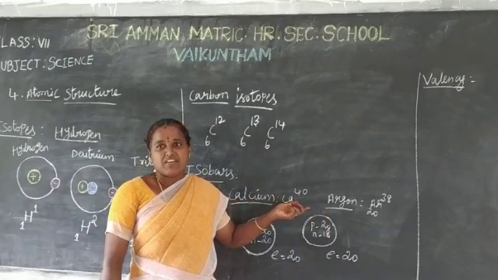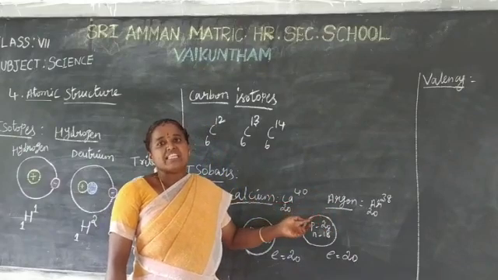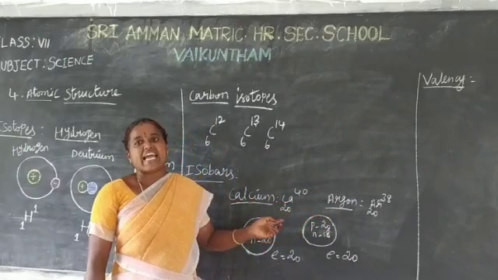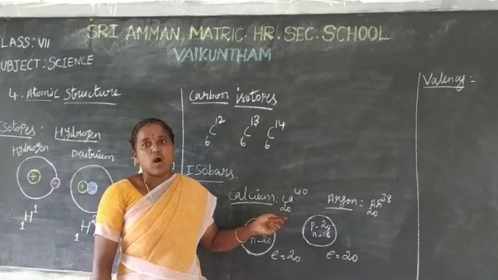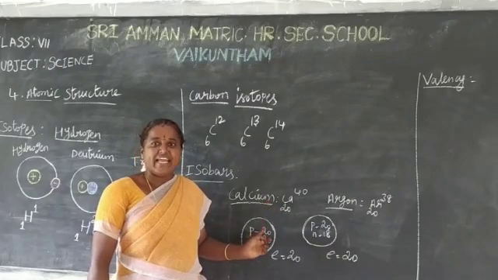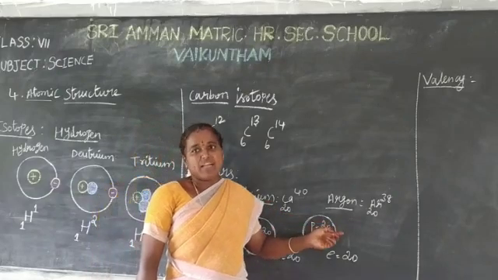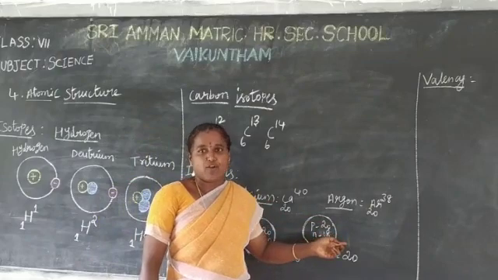What is the difference between these 2 atoms? The above 2 elements, calcium and argon, have atomic number 20 and atomic number 18 respectively.